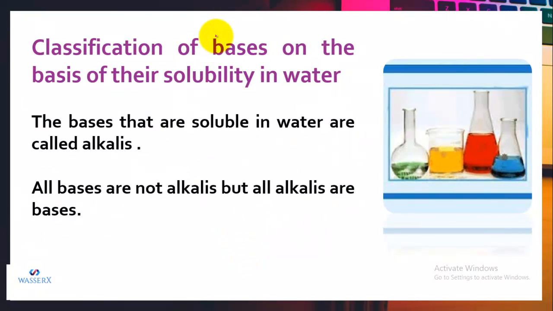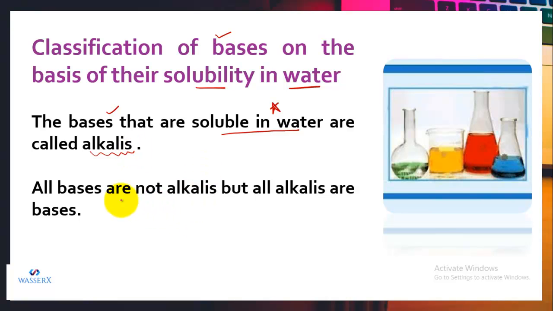Now let's classify the bases. The first classification depends on their solubility in water. We have seen that there are a few bases that are soluble in water. If the base is soluble in water, then it is regarded as an alkali. So alkali is a base, or you can say a base that dissolves in water is regarded as an alkali.